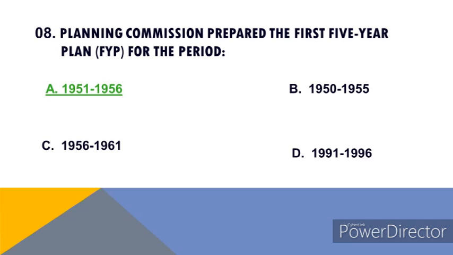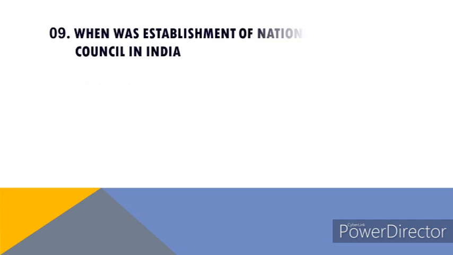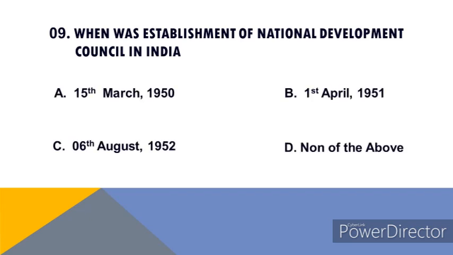1951 to 1956. 9. When was the establishment of National Development Council in India? Options are A. 15th March 1950, B. 1st April 1951, C. 6th August 1952 and D. none of the above. Right answer of this question is 6th August 1952.